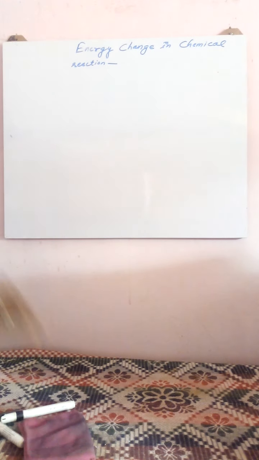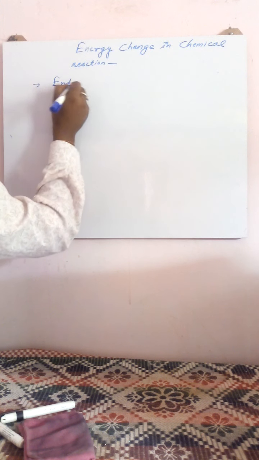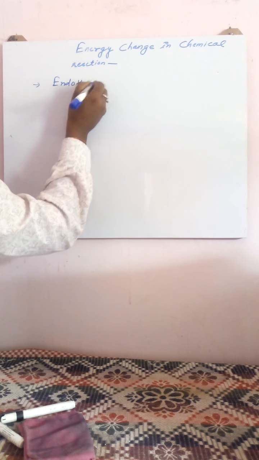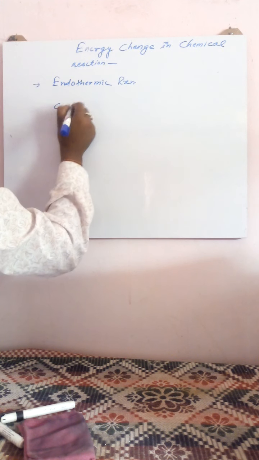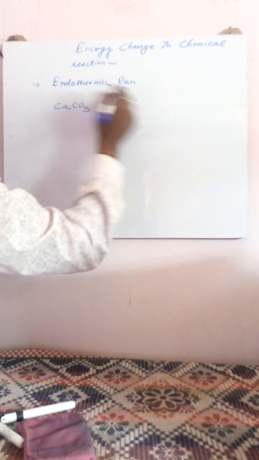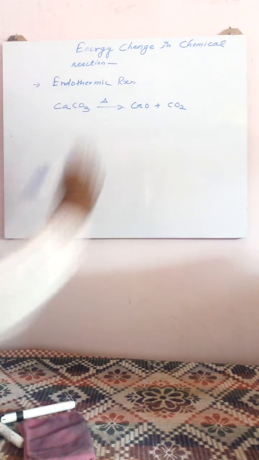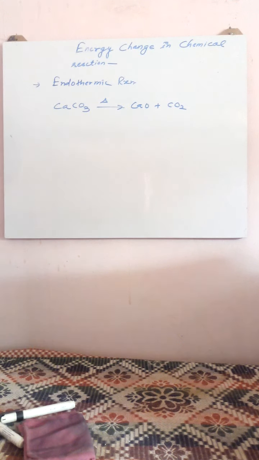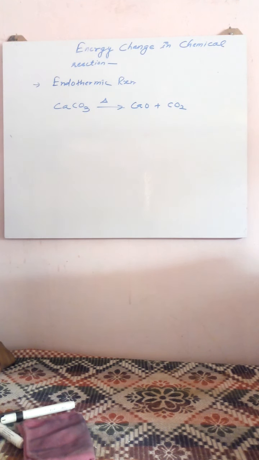Let's see some examples of exothermic and endothermic reactions. First, endothermic reaction. Decomposition reaction: CaCO3 absorbs heat to form CaO plus CO2. It means in this chemical reaction, energy taken in is more than energy given out.